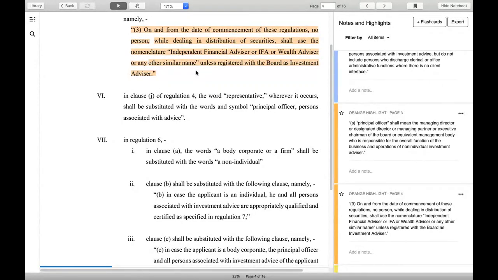Say for example, you are trying to keep a name and saying it is Abhinesh Financial Consultancy. You don't have to ask anyone. The word consultancy in itself means wealth advisor as a similar name. So why do you want to go into a debate that that CAMS person has said that consultancy will work, that IDFC people are saying it will work, someone is saying it won't work.